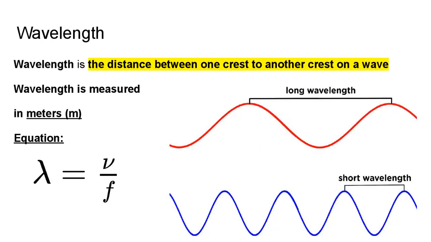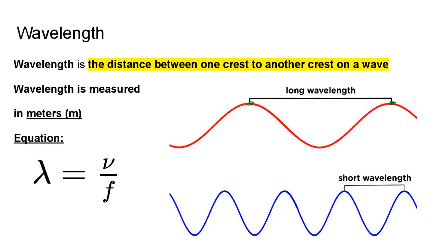Okay, the wavelength is the distance between one crest to another crest. So here you have a crest, and then you have a crest here.